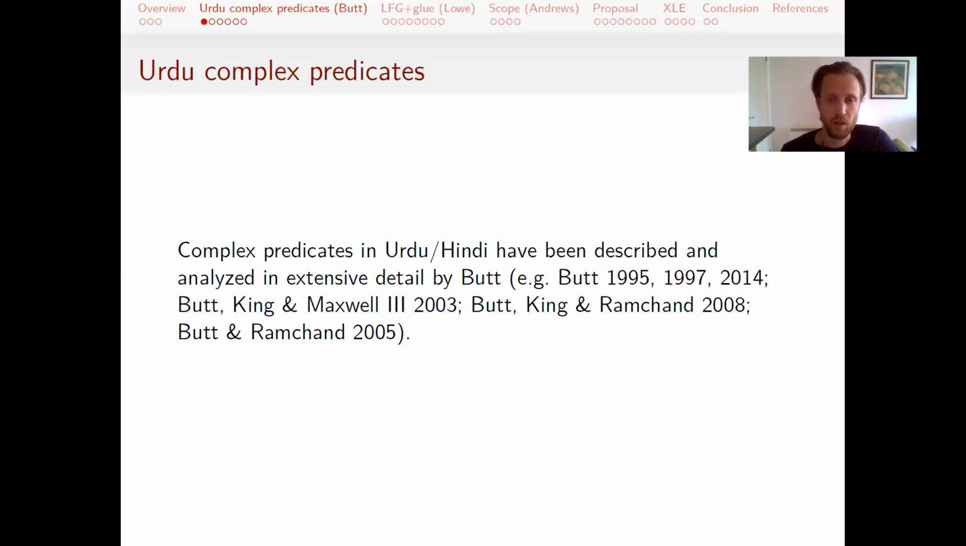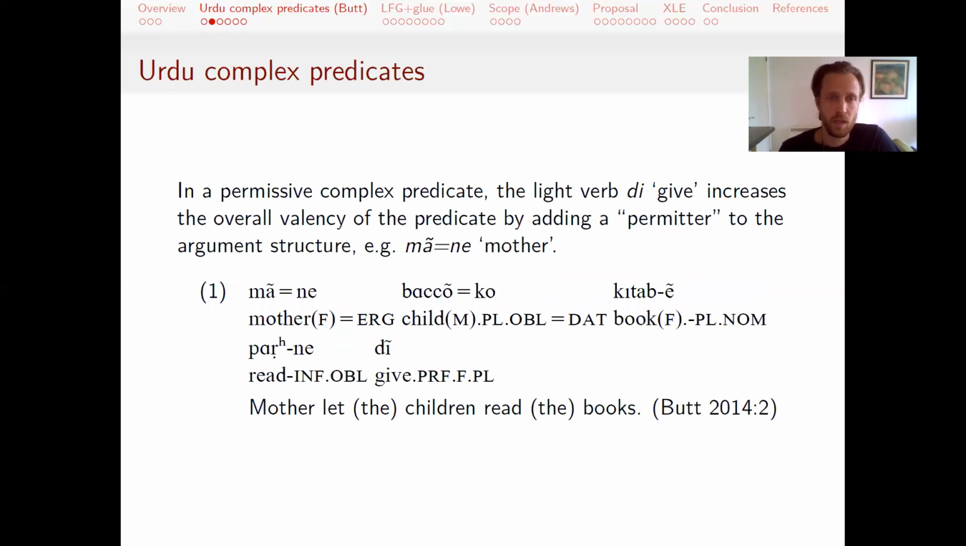So just to give an overview of complex predicates, there's been a lot of work on this done, both descriptive and analytical, by Butt and a few colleagues. So many people in LFG are very familiar with this. If not, I'll try to go through some of the basics very quickly of why this is interesting data for syntacticians. In a permissive complex predicate, the particular one that I'll just focus on for this presentation, there's a light verb D, which in other contexts means give, but in this context, it increases the overall valency of the predicate, adding a permitter to the argument structure, in this case, mother.